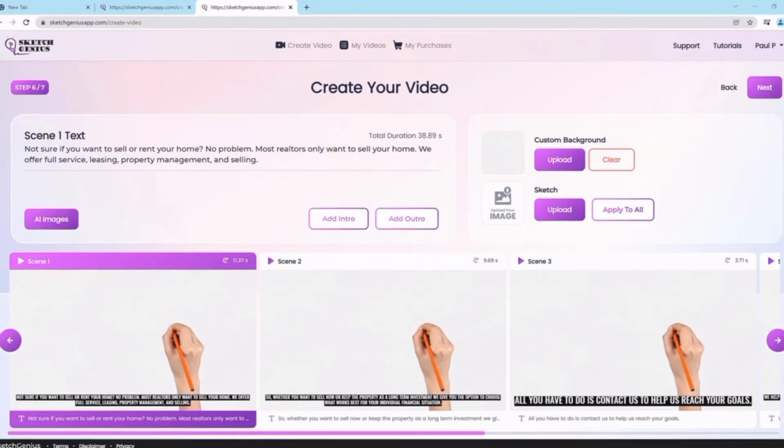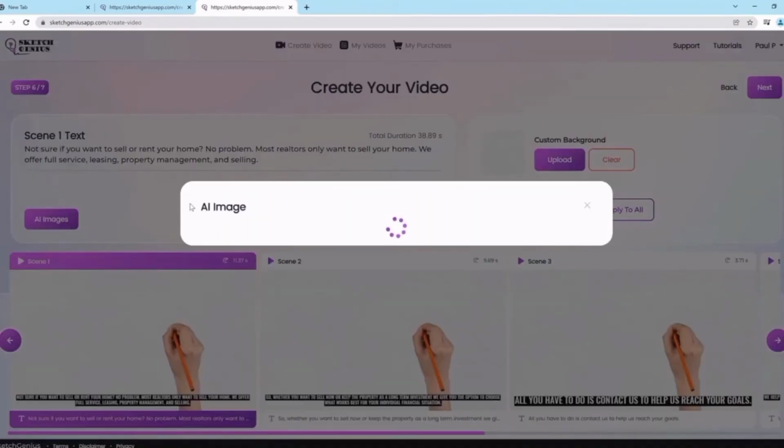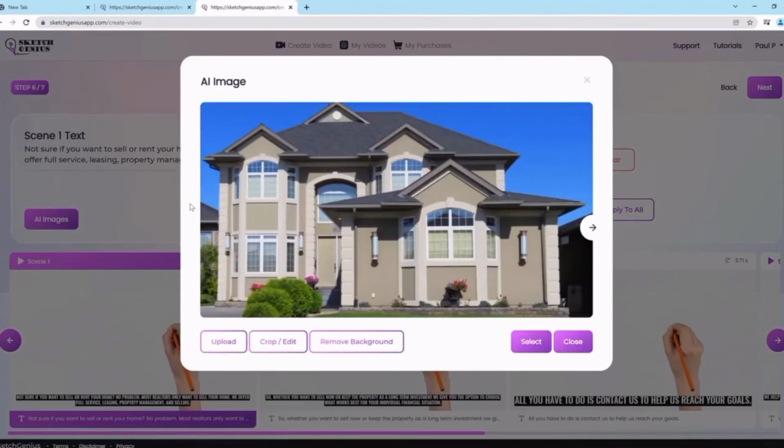One of the coolest features of the application is our AI image grabber technology that you see here. All you have to do is for any one of these scenes that got auto created, you click on AI images and it will take the script and automatically find relevant images. It's extraordinarily powerful. It uses machine learning and text match technology that is absolutely unique and phenomenal. No other video creation app has this.